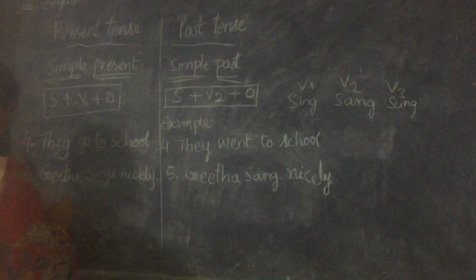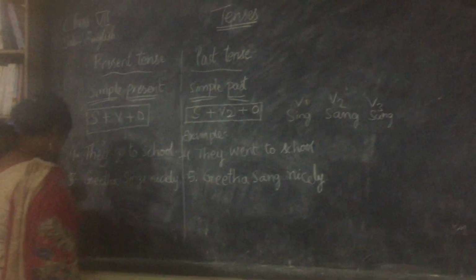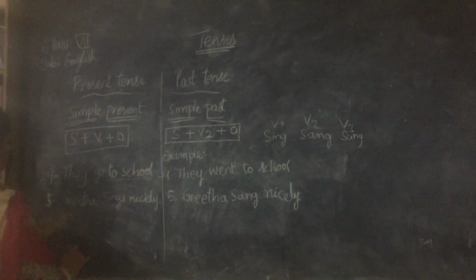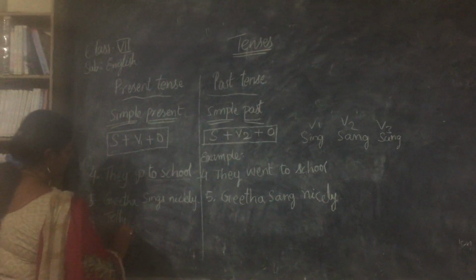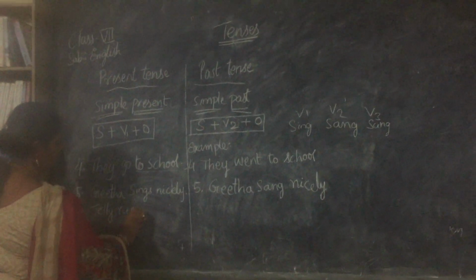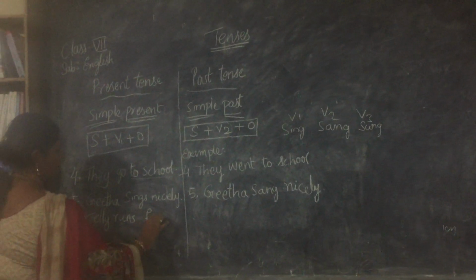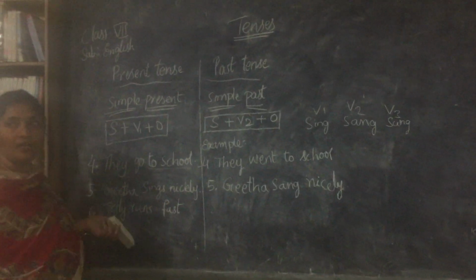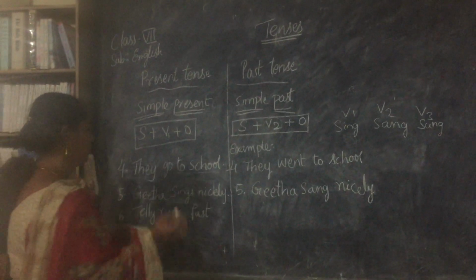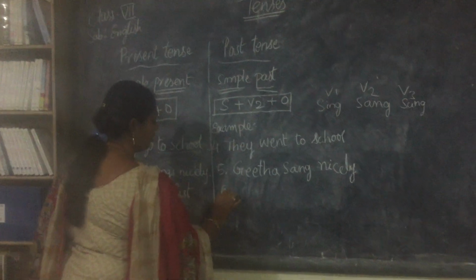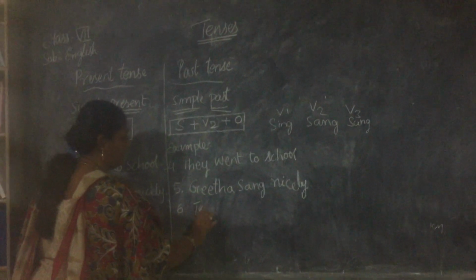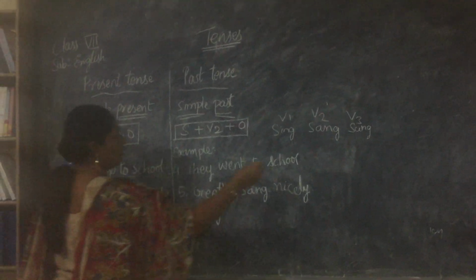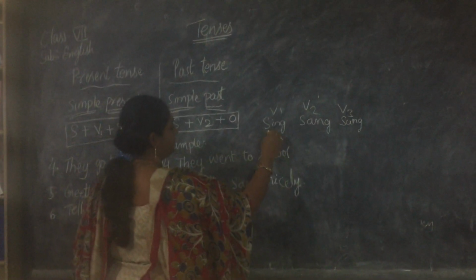So we look into another example. Telly runs fast. Okay, that is one of the examples. Now, when we are talking about the past tense, we'll talk about Telly. And what is the V1 form?